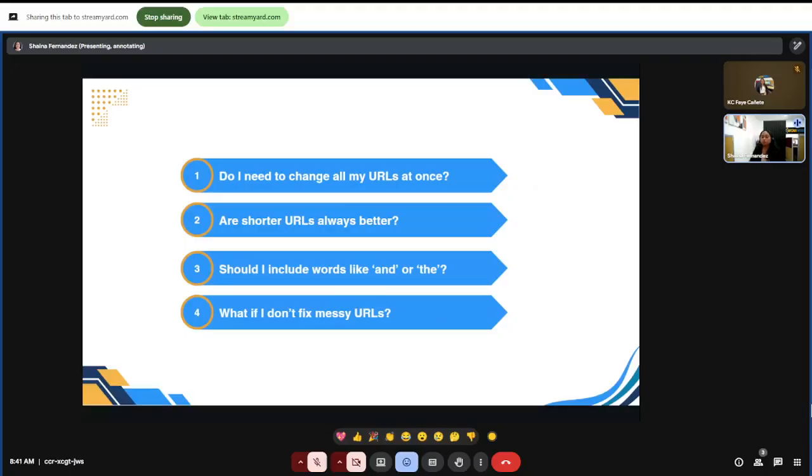As I mentioned at the start of our session, it affects the searcher's decision on which search result they will click whenever they see a URL when they search on Google, right? So it really affects. You need to fix that if you see that your URLs are messy.